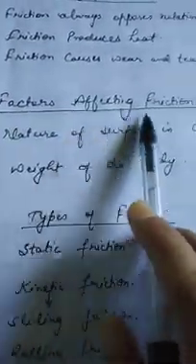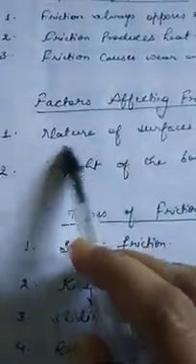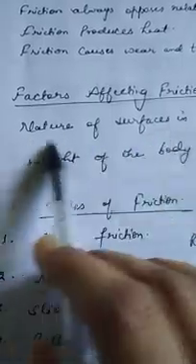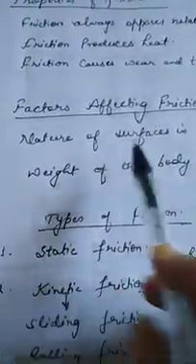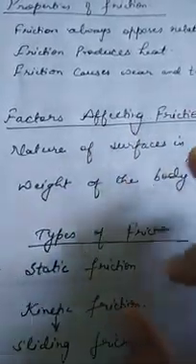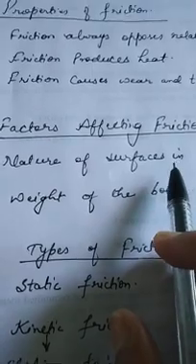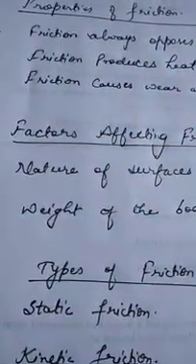Next is factors affecting friction. What are the factors which affect friction? So first is nature of surfaces in contact. Definitely the nature of the surface affects friction. If the surface is rough, more friction is present. If the surface is smooth, then we can say less frictional force is present on the surface.